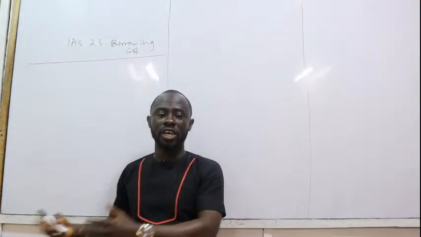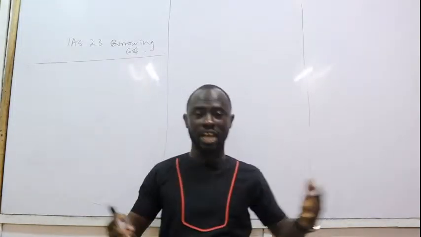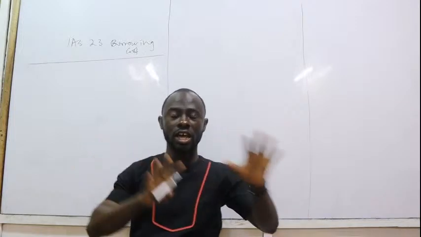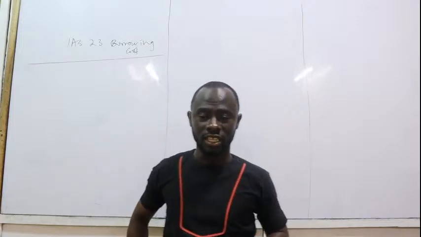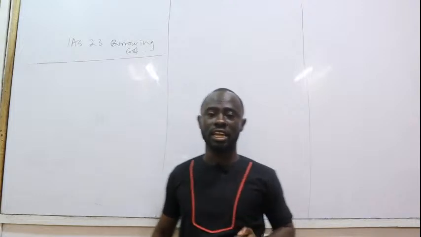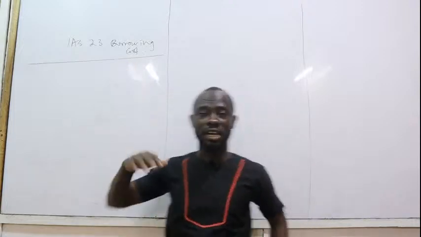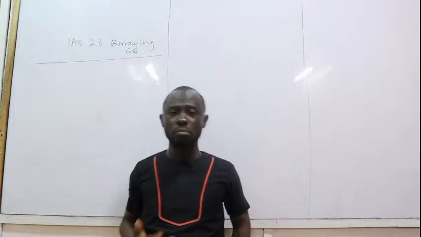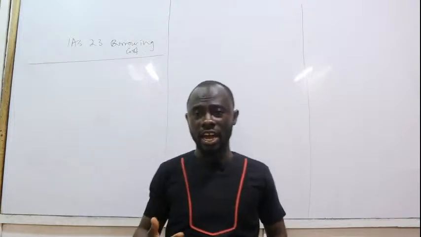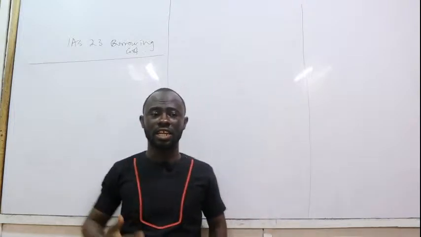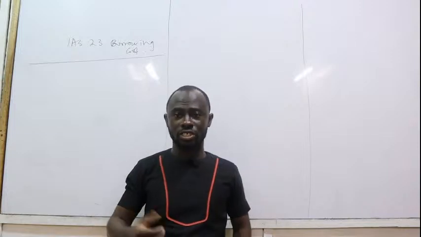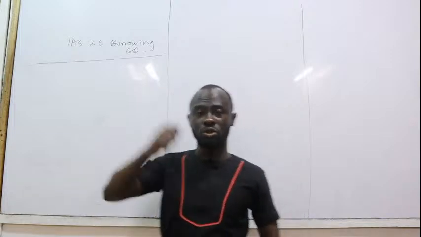And we started with the IAS 16, discussed the IAS 16 and all of the things that we need to understand about the IAS 16. So we want to move on to the second phase, and that is to look at IAS 23, borrowing cost. This is also another fundamental accounting standard that is closely related to the issue in relation to non-current assets.